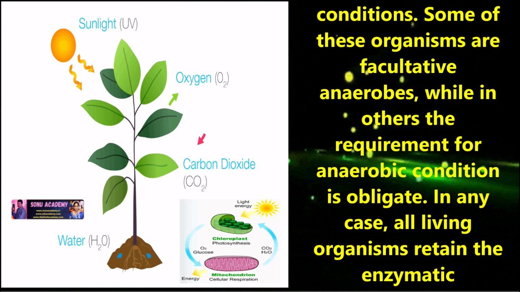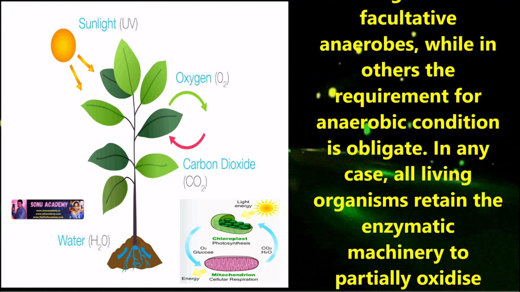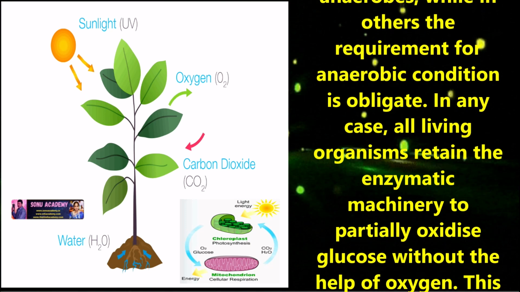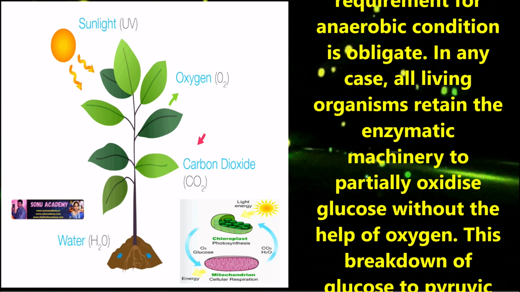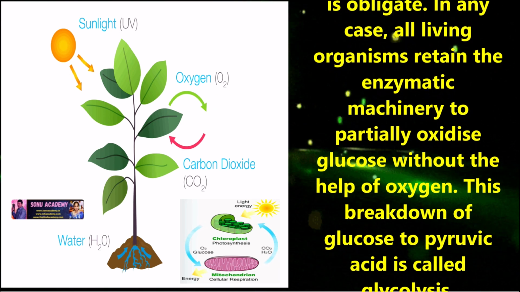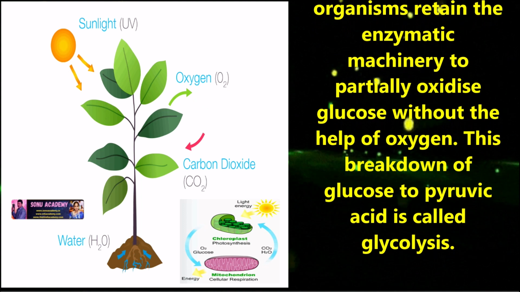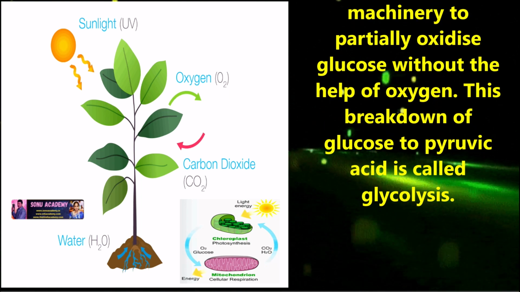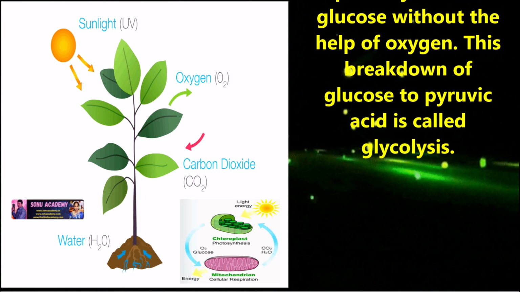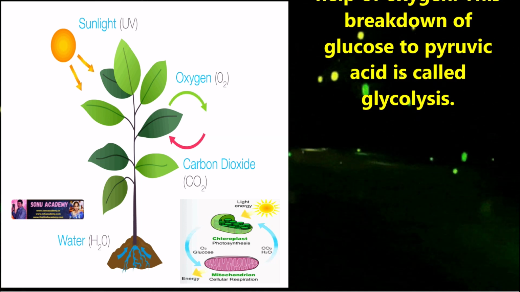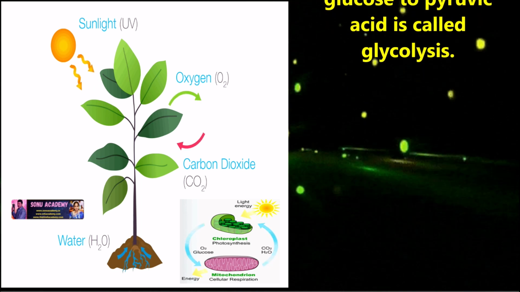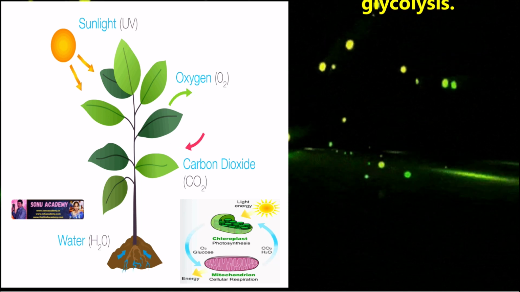Some of these organisms are facultative anaerobes, while in others, the requirement of anaerobic condition is obligate. In any case, all living organisms retain the enzymatic machinery to partially oxidize glucose without the help of oxygen. This breakdown of glucose to pyruvic acid is called glycolysis.